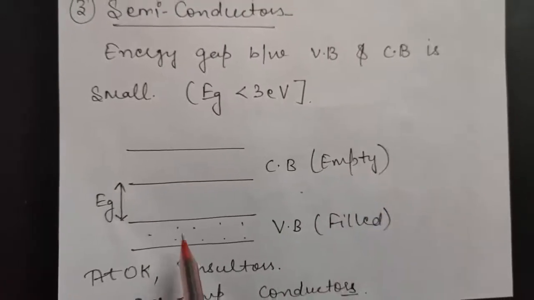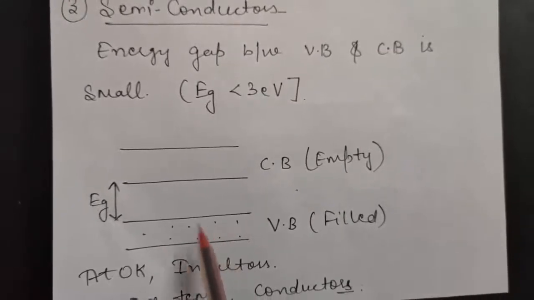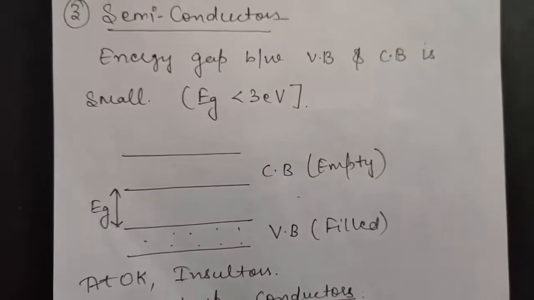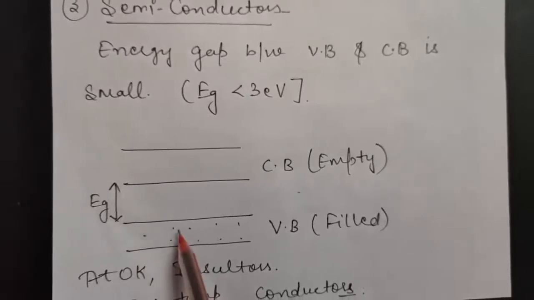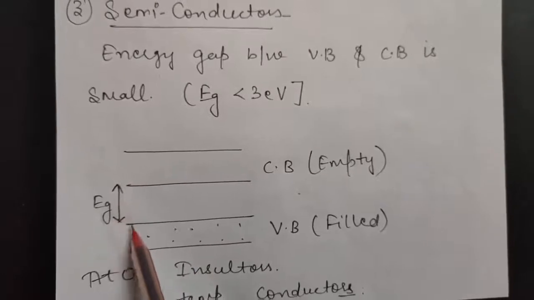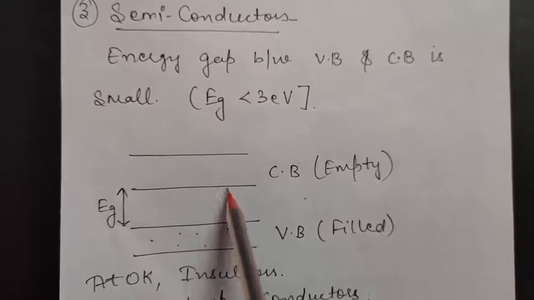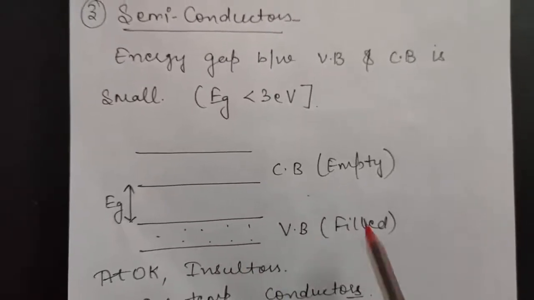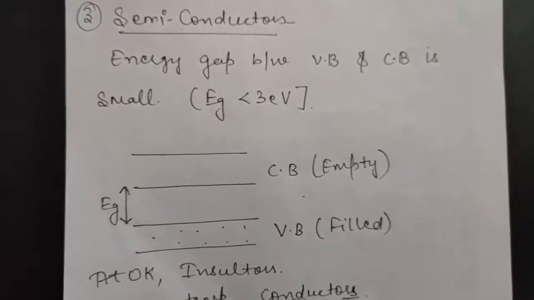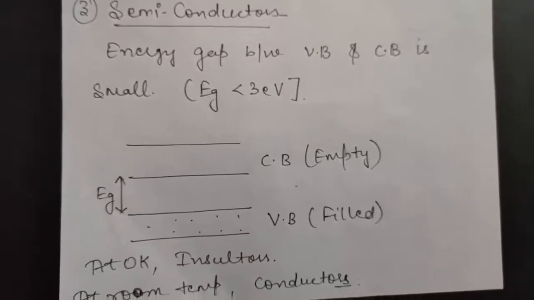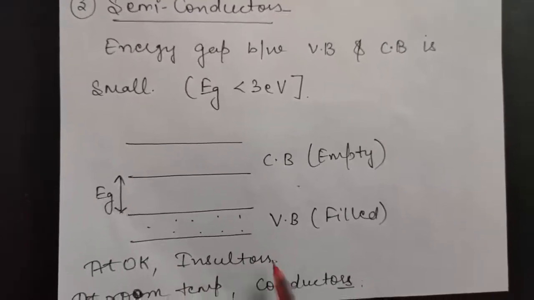Why? Because when the temperature is 0 Kelvin, the electrons cannot even cross this small energy gap due to very less energy. So at 0 Kelvin electrons are not able to cross this small energy gap, therefore they are not able to reach the conduction band, therefore no free electrons, therefore your semiconductor will act as an insulator at 0 Kelvin. This is the reason why at 0 Kelvin your semiconductors behave as insulators.